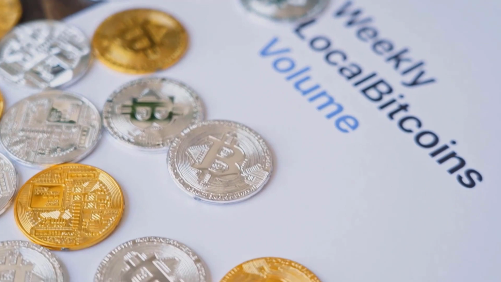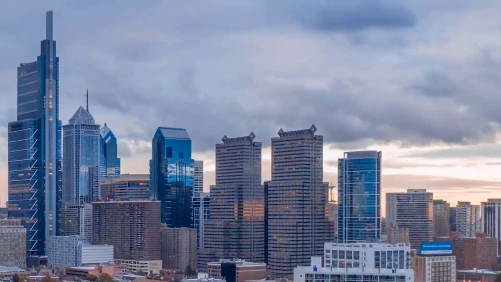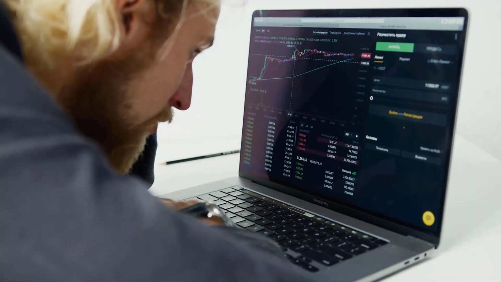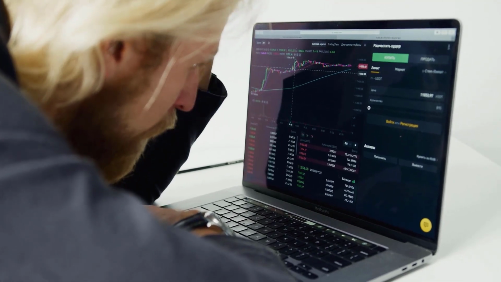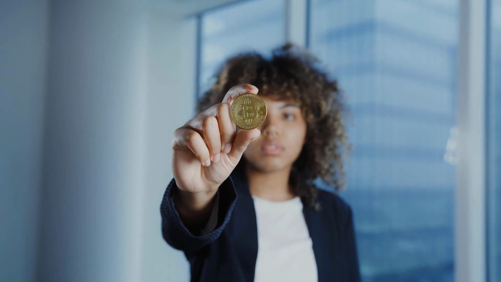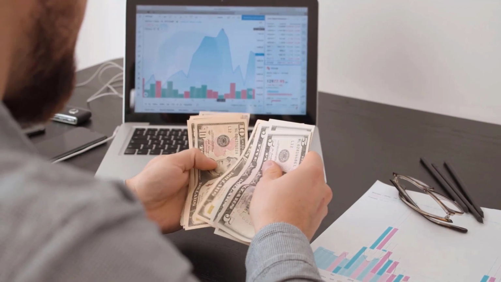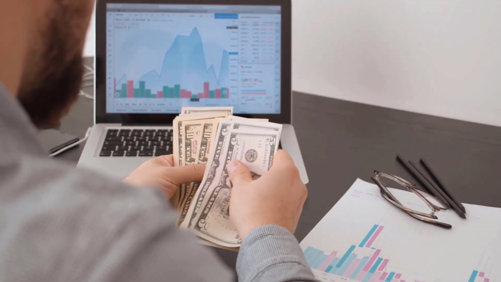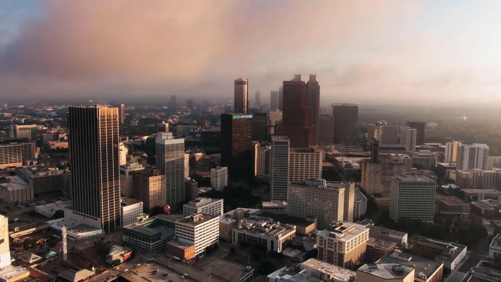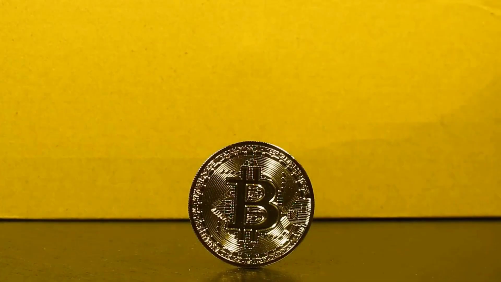Terra Classic, LUNC, price prediction 2027. If Terra Classic, LUNC, holds major resistance levels and continues to be recognized as a better investment choice among the investors for the next 4 years, LUNC would rally to hit $0.005. Terra Classic, LUNC, price prediction 2028. If Terra Classic, LUNC, holds major resistance levels and continues to be recognized as a better investment choice among the investors for the next 5 years, LUNC would rally to hit $0.009.